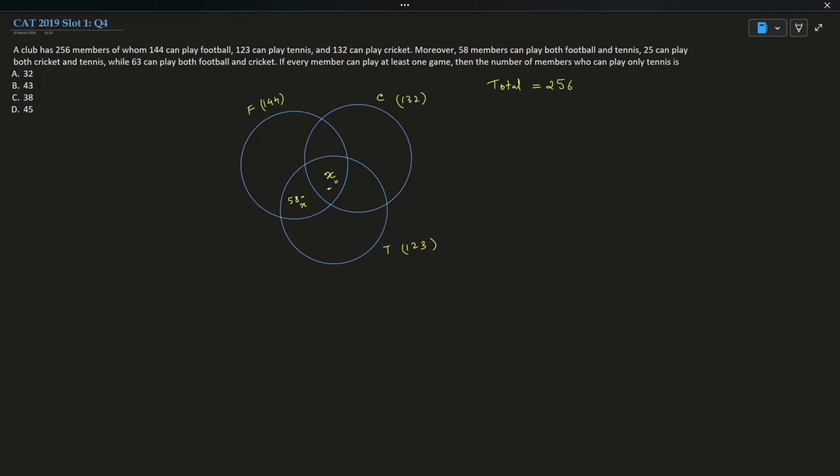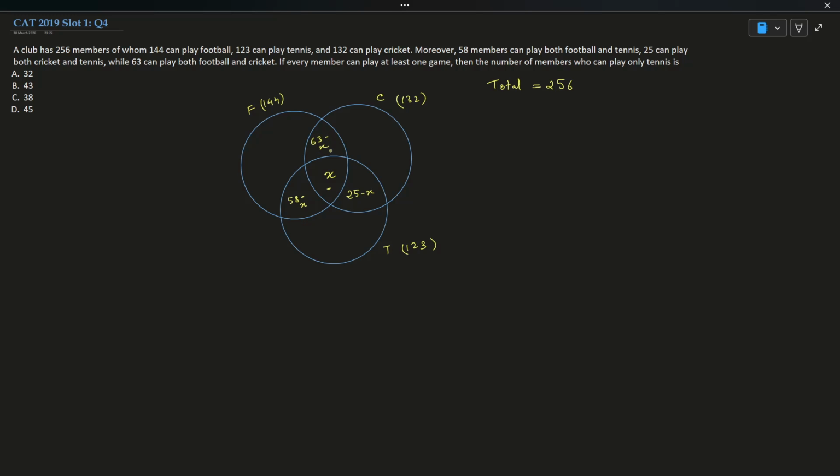25 play cricket and tennis, so this one will be 25 minus x, right? Cricket and tennis is played by 25. 63 play cricket and football, so this will be 63 minus x.